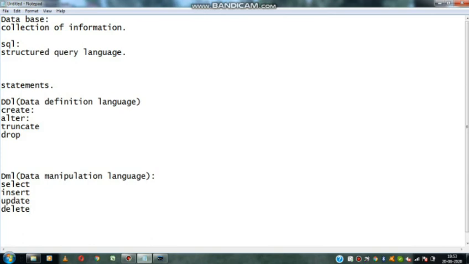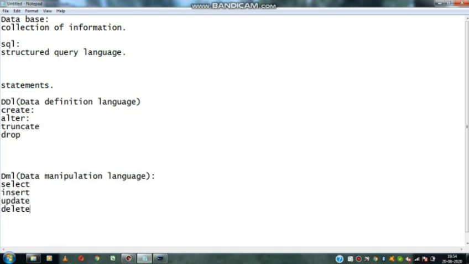So what are all the queries we used here? Create, alter, truncate, drop, select, insert, update and delete. Create is for creating databases and tables. Alter is for adding other columns to the table. Truncate is for removing the records from the table. Drop is for removing the table.